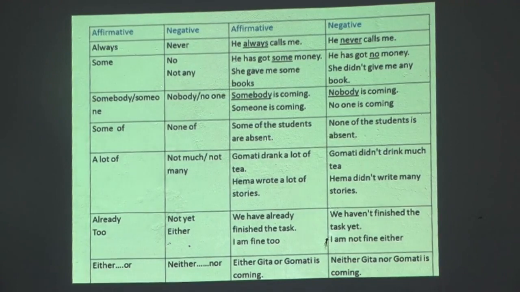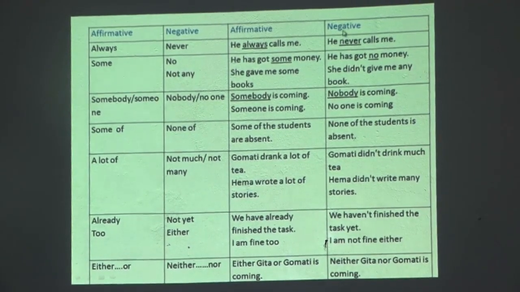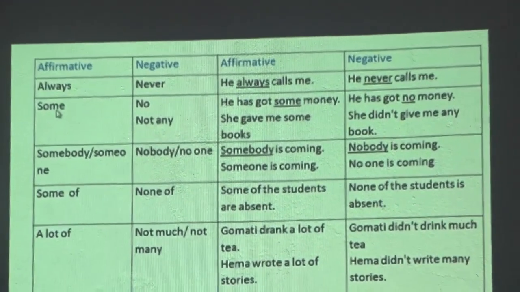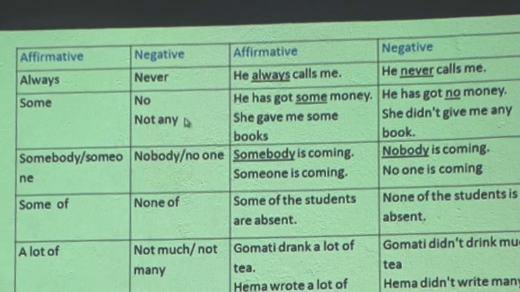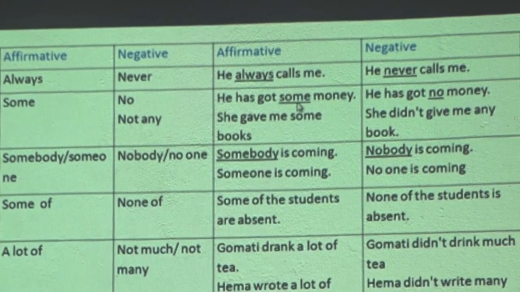Always changes into never. For example, he always called me. Negative, we simply change this word always into never, changing the sentence into negative. In the same way, some we change into no, or sometimes not any. Examples are he has got some money, he has got no money.